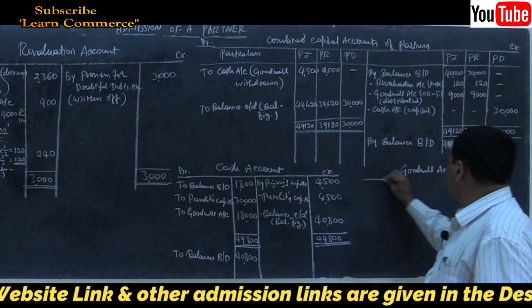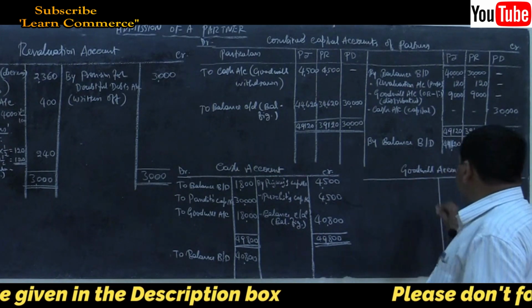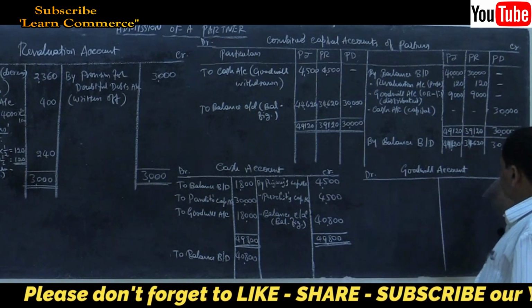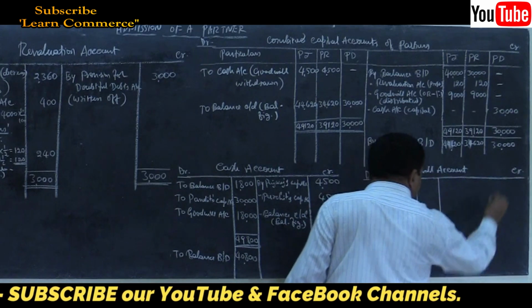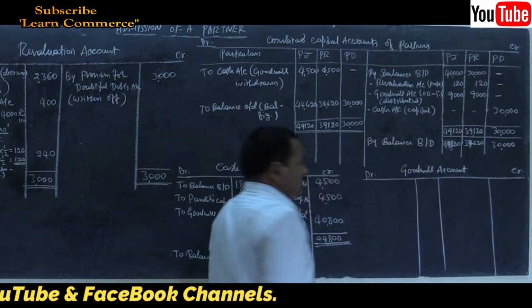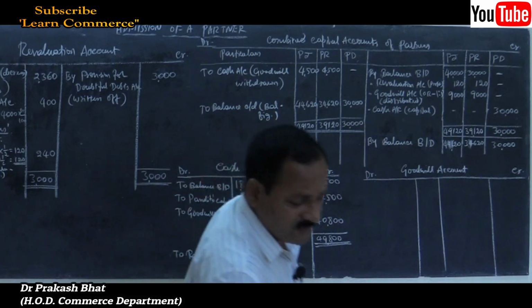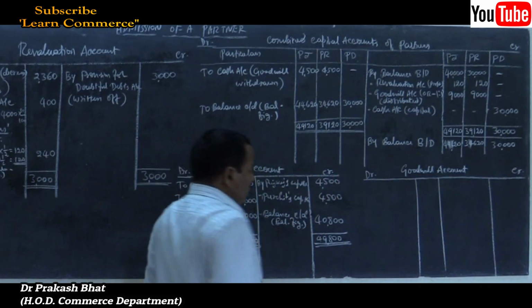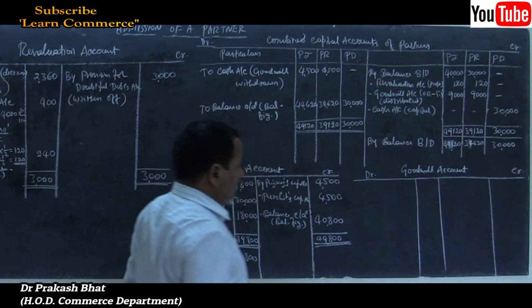Goodwill account. See how it is. Again, it is a ledger account. Debit and credit are a must. Then write the column headings: Particulars, Amount in rupees. Let me pass the entries now.